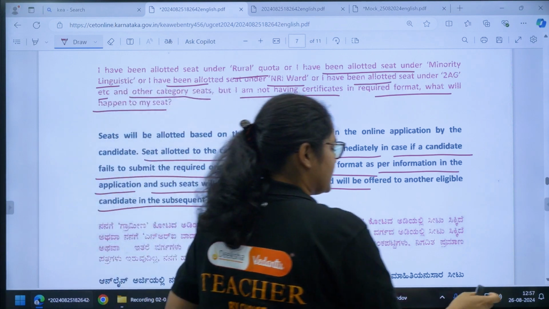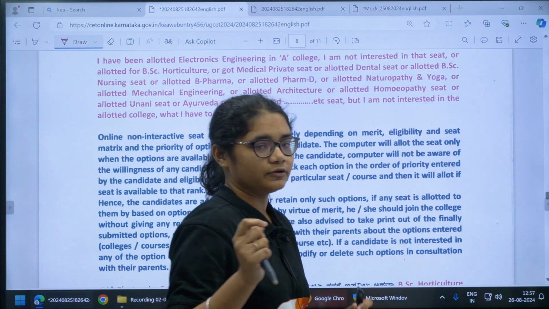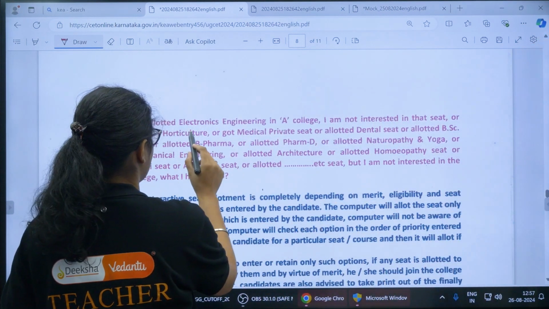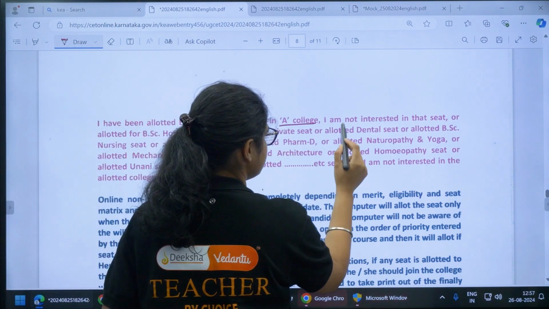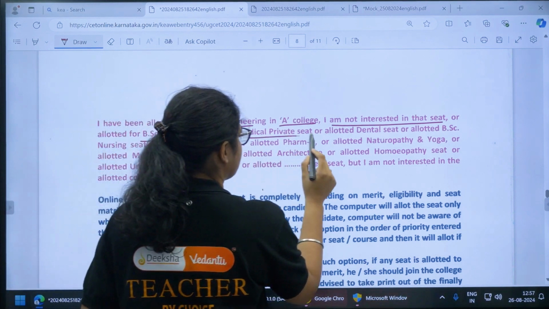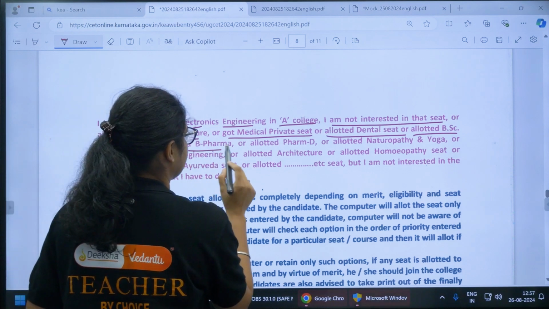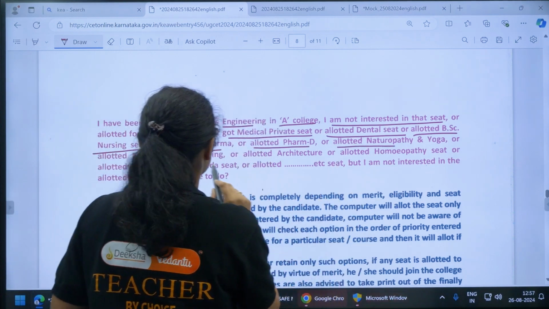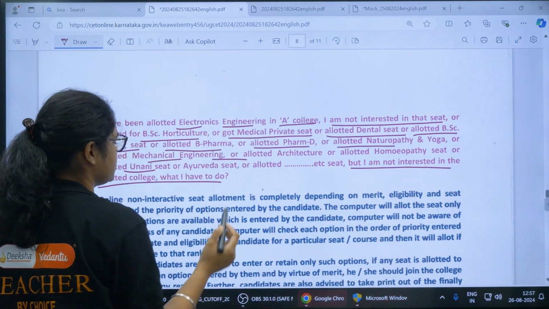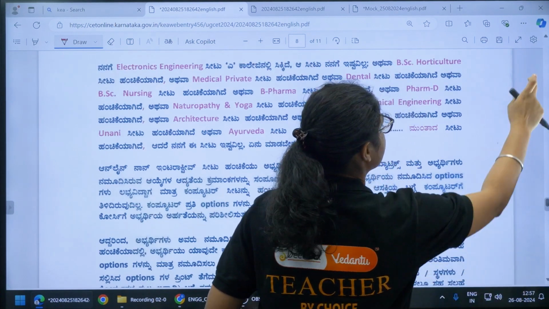Okay, so that is why it is very important to keep all your documents ready and be completely ready for the admission process also. Next, coming to one more question we have here. I have been allotted electronics engineering in A college. I am not interested in that seat, or allotted BSc horticulture, or got a medical private seat, or allotted a dental seat, or allotted a BSc nursing seat, or allotted B pharma, pharma D. So many colleges are there. The question is, I am not interested in the allotted college, what do I have to do? So yes, if you are not interested in that particular college, you have to edit your option entry.